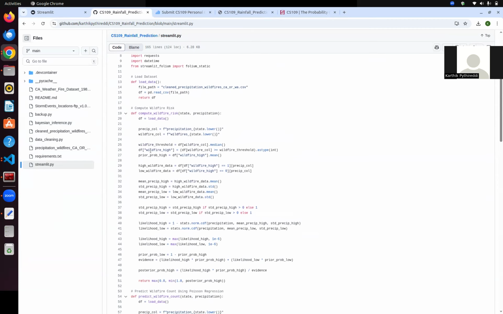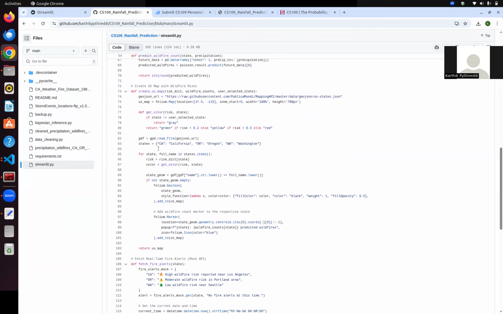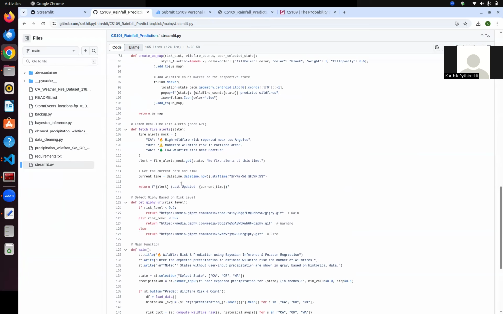And we loaded the data set and made two independent functions, one for computing the wildfire risk using Bayesian inference, and the other to predict the wildfire count using Poisson regression. We also made a function which parses the wildfire risk from the Bayesian inference and applies the respective color coding to the respective state maps. We also have a function which applies the real-time fire alerts, and this is the function which does that.